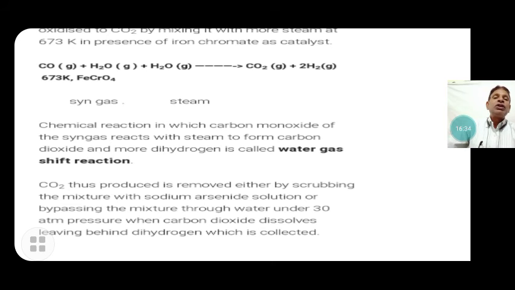We collect the fresh dihydrogen gas. This is the water gas shift reaction, and the carbon dioxide is removed either by scrubbing with sodium arsenite solution or by passing the mixture through water at 30 atm pressure, where carbon dioxide dissolves and dihydrogen is obtained.